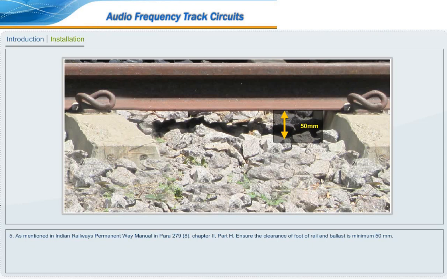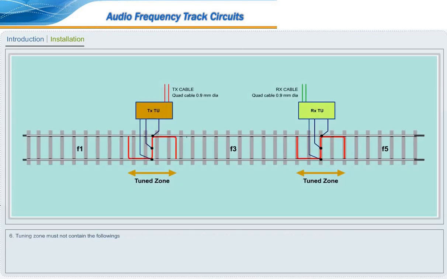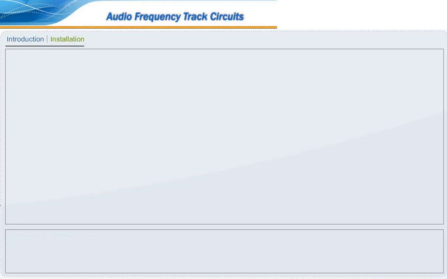Ensure the clearance of foot of rail and ballast is minimum 50 mm. Tuning zone must not contain the following: level crossing, catch point, expansion joint, TPWS or AWS track equipment, impedance bonds, old bypassed insulated rail joints, structure bond and cross bond.